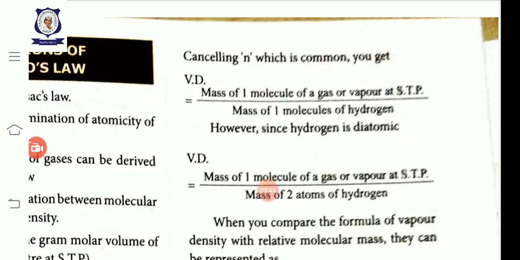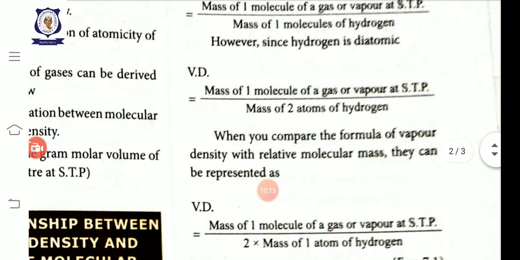Vapor density is equal to mass of n molecules first we consider, then mass of one molecule of gas or vapor at STP by mass of one molecule of hydrogen. However, since hydrogen is diatomic, one molecule of hydrogen can be written as 2 atoms of hydrogen. So it is equal to mass of one molecule of gas or vapor at STP divided by mass of 2 atoms of hydrogen.